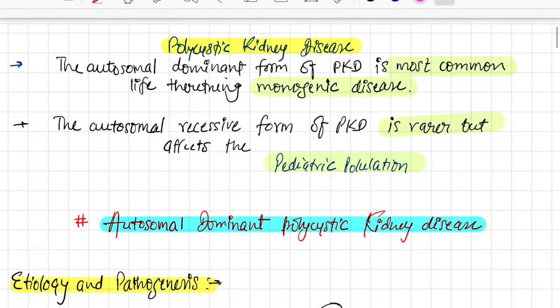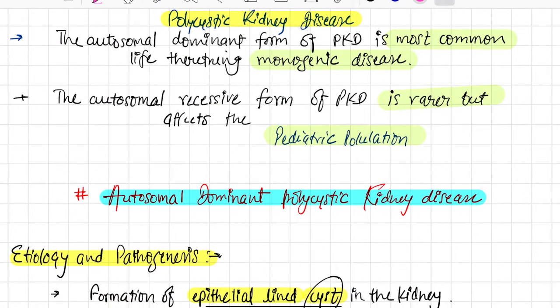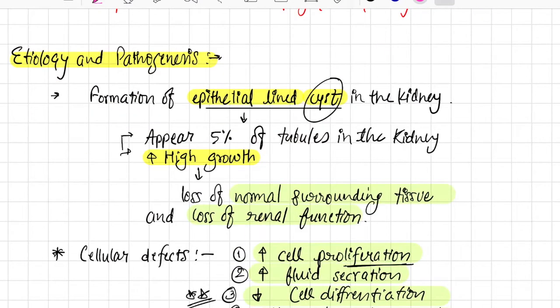So let's start. First of all, what is ADPKD and what is ARPKD? ADPKD literally means autosomal dominant polycystic kidney disease and AR is autosomal recessive. What is the difference between autosomal dominant and recessive? The dominant form of PKD is the most common, life-threatening monogenic disease. The autosomal recessive form of PKD is rarer but affects only the pediatric population. So if a pediatric patient comes to you with polycystic disease, you can think of the autosomal recessive form of PKD. So what is autosomal dominant polycystic kidney disease?